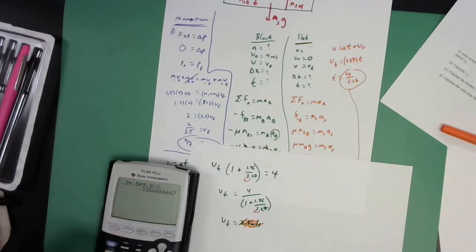Sorry to waste that time. I apologize. Okay, so running through this is going to be 4 divided by the quantity 1 plus the quantity 1.96 divided by, now this value came out to be 0.32. It was like 6 repeating, you know what I mean? So we can do this for a while.